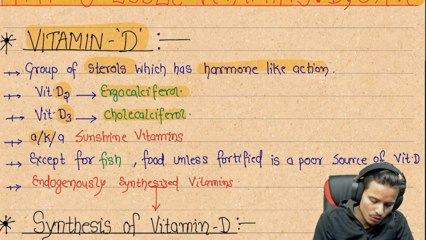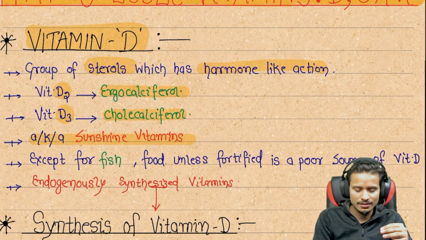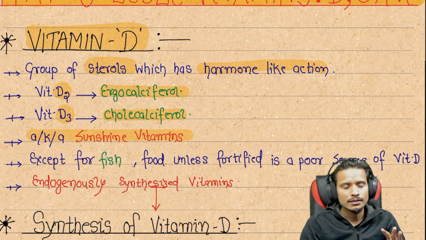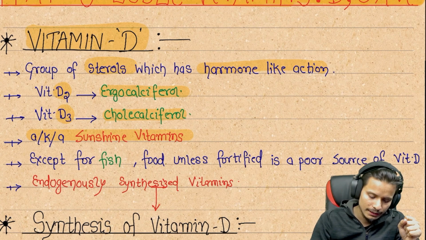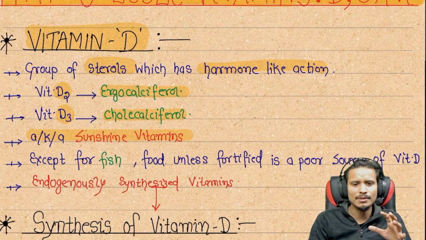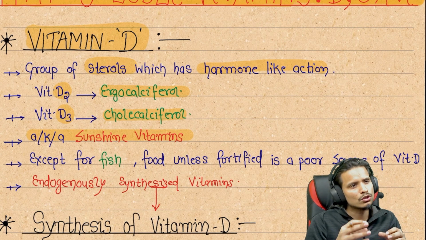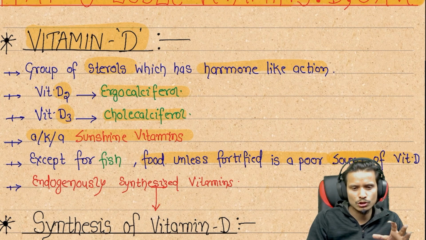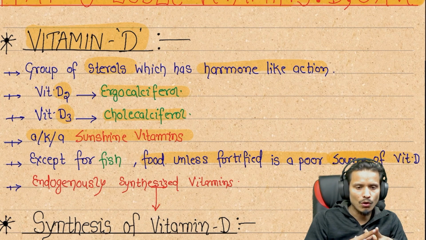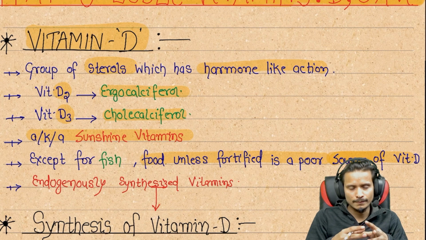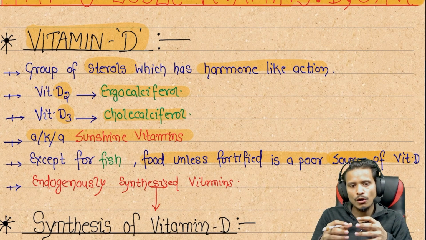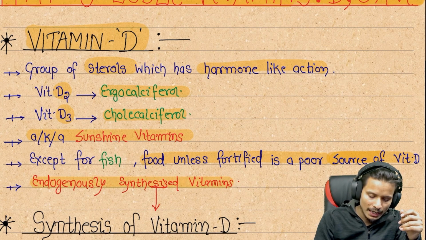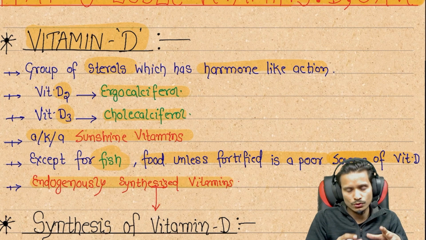This is also called the sunshine vitamin because it is synthesized in the presence of sunlight. That's why this vitamin is also called the sunshine vitamin. And food is a poor source of this vitamin. Somehow food is fortified, because they are not synthesized in our body by a self mechanism; something is required for the synthesis, and that's why it is an endogenously synthesized vitamin. Except fish, which is a rich source of vitamin D.